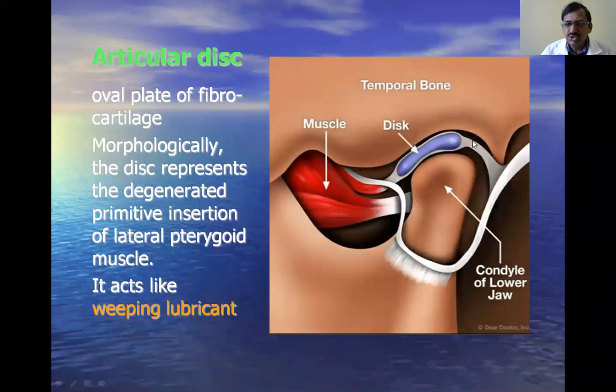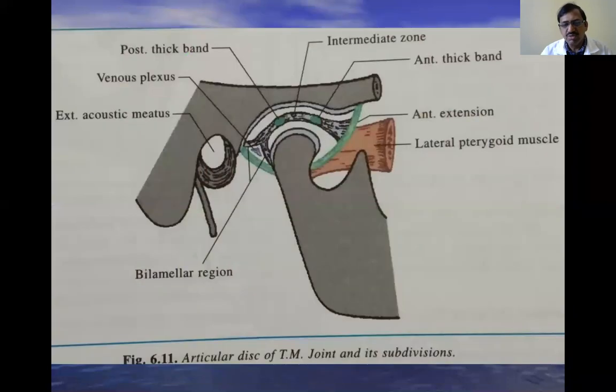Here there is no lining over this articular disc. Only the synovial membrane lines only the capsular ligament. The synovial membrane of the temporomandibular joint lines only the capsular ligament. It is not lining the articular surfaces or the intra-articular disc. The synovial membrane lines only the capsule of the joint. You see here, this green color is the capsule, and only this part is lined by synovial membrane, and it produces synovial fluid.